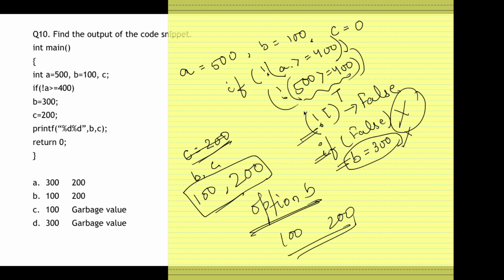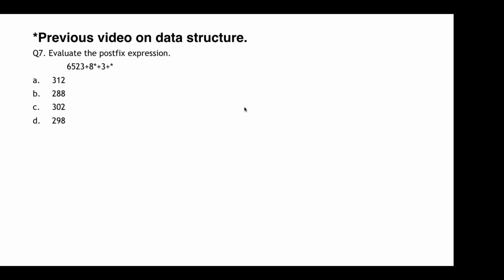You need to execute the internal part first and then apply the not. That will be easy to solve. And since the if condition is false, the B value did not change and the C value was initialized to 200. Initially there was a garbage value assigned, that is 0, or a default value, which was later modified to 200. Okay, now moving on to the next question.